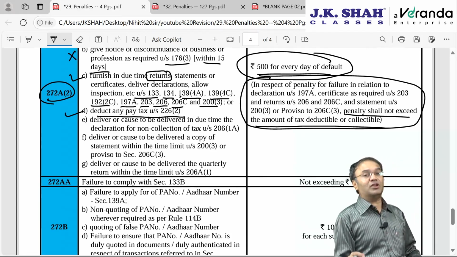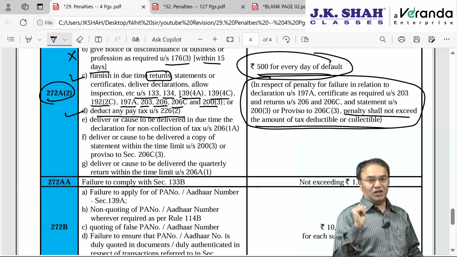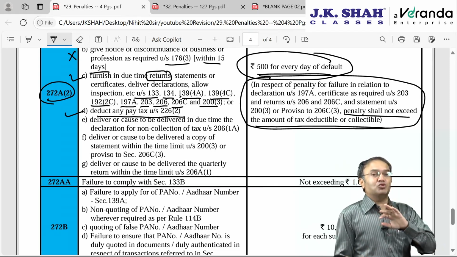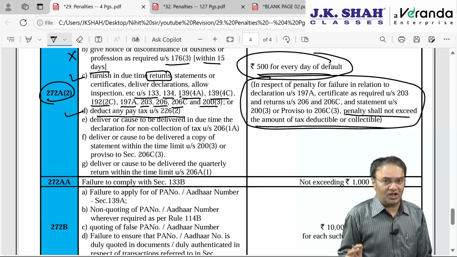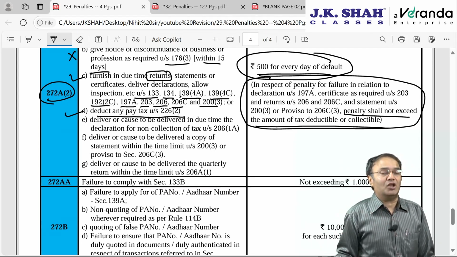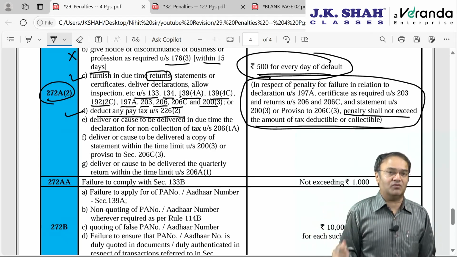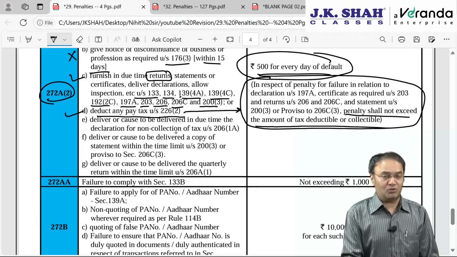Then failure to deliver or deduct and pay tax under section 226 subsection 2. 226 subsection 2 is a part of the recovery proceeding chapter, whereby if I am the defaulter and the department comes to know that I have to recover 1 lakh rupee from Mr. X, I had given a loan to Mr. X, then the department can directly contact Mr. X and tell him not to pay 1 lakh to Nihit sir, but to deposit 1 lakh with the government account.